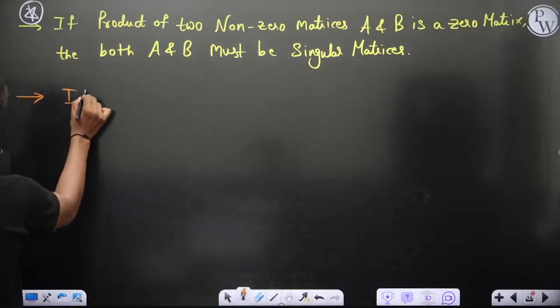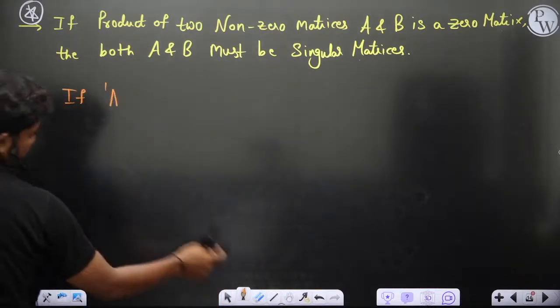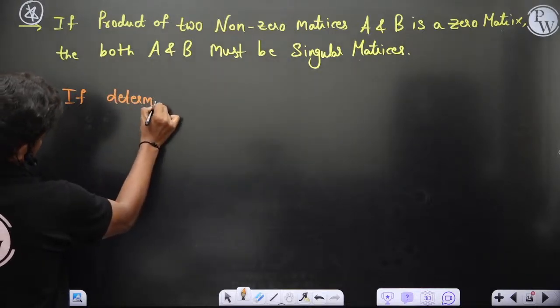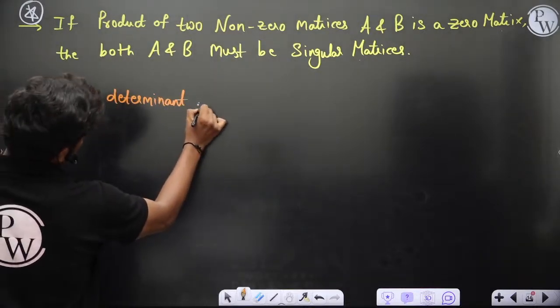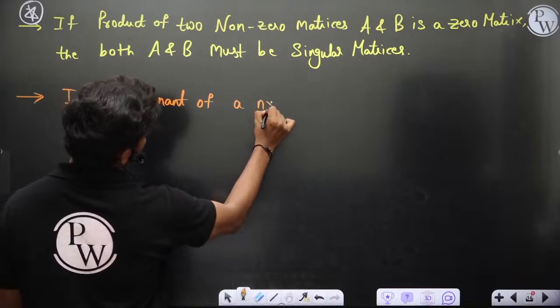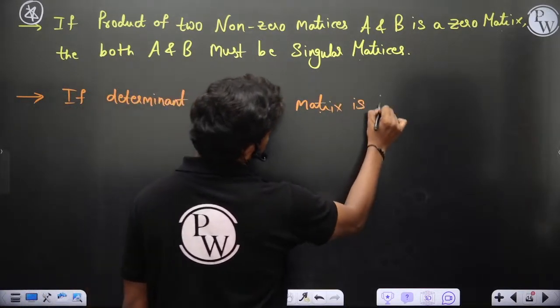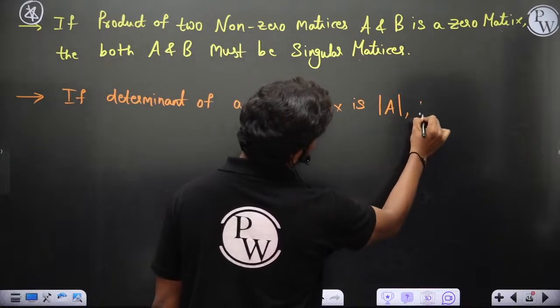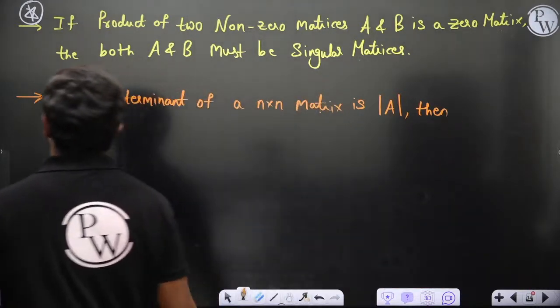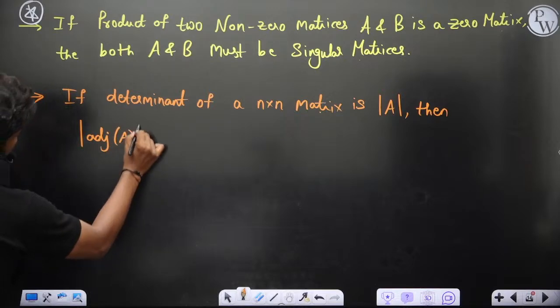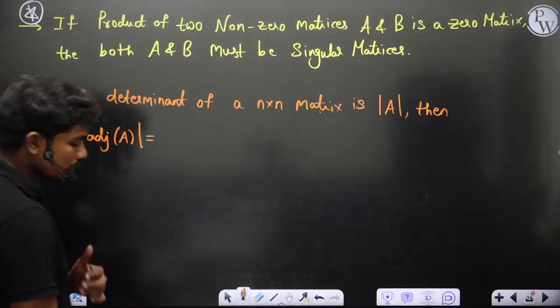If the determinant of an n by n matrix is det A, it is denoted by this, then what is the determinant of adjoint of A? This is a bit important actually. Sometimes questions came on this also.